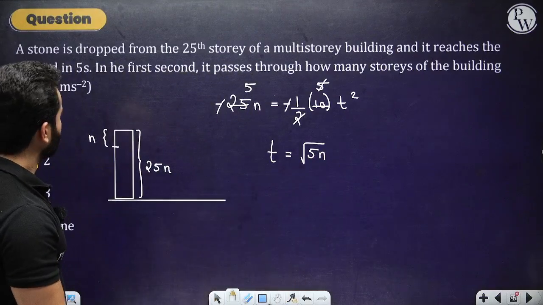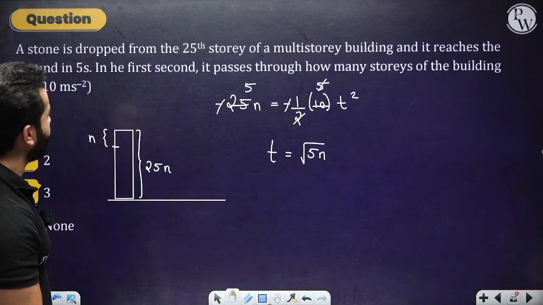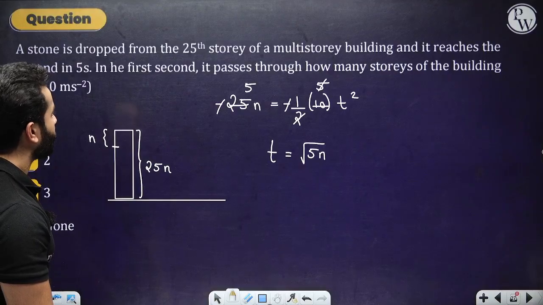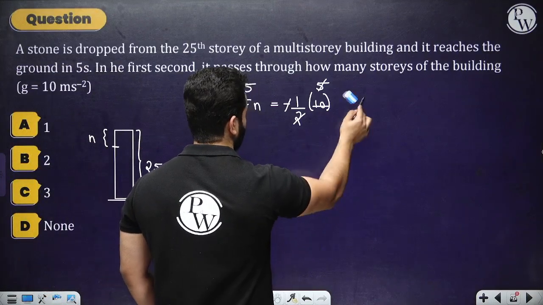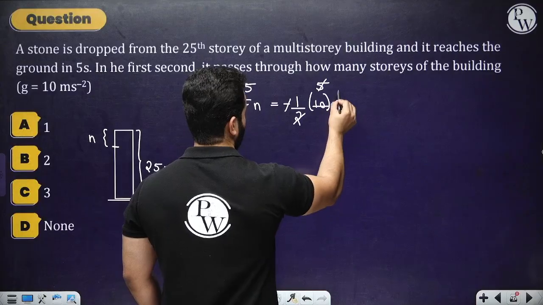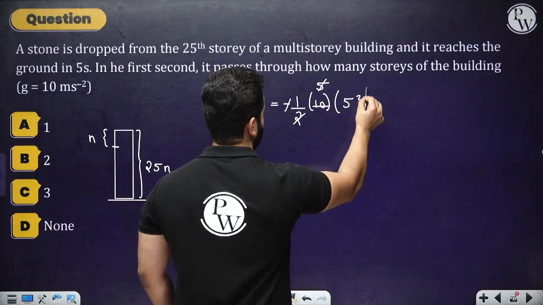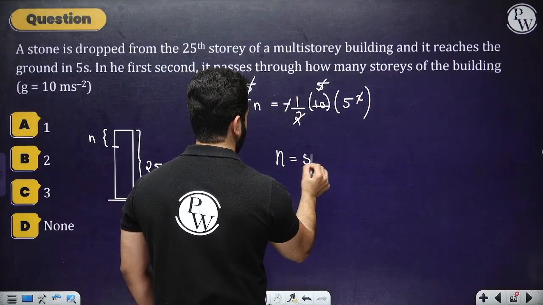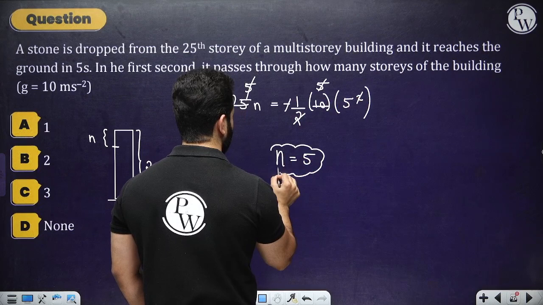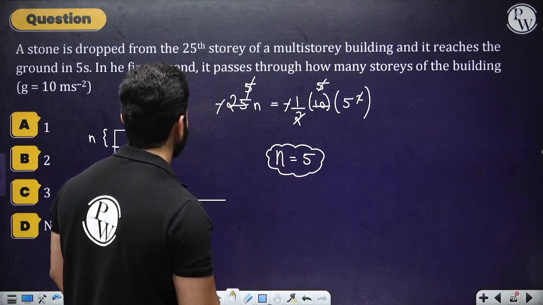A stone is dropped from the 25th story and it reaches the ground in 5 seconds. So 25n equals 5t square, and I've got 5 square as well. So I can cancel out this 5, and n is coming out to be 5. So that is 1 story of 5 meters.